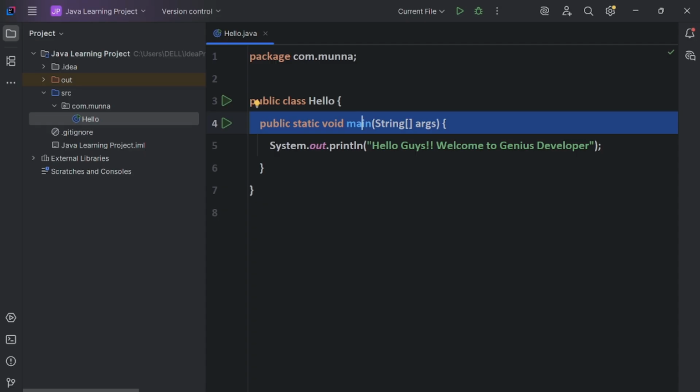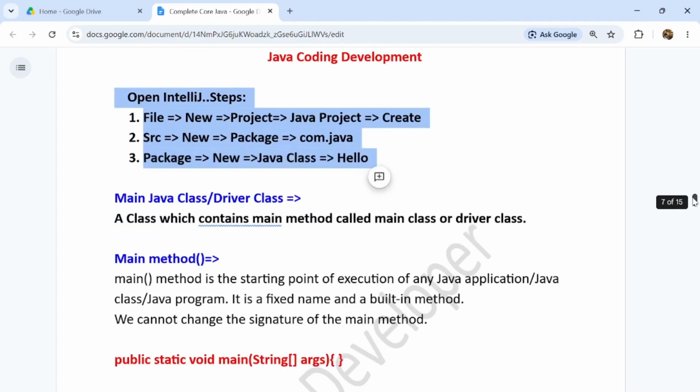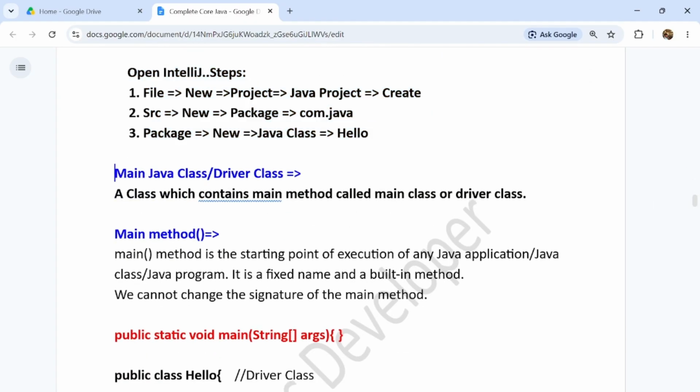First we have to understand it on a high level. After creating the project and the Hello class, we have to understand what the main class, the driver class, and the main method are. A class which contains the main method is called the main class or driver class. This is a very important line you should understand: a class which contains the main method is called the main class or driver class.